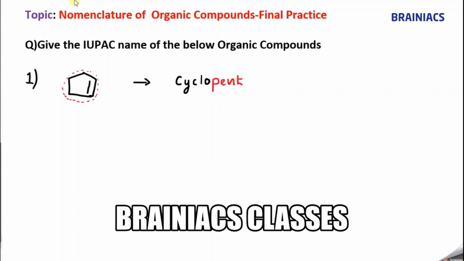Now all these are not linked by single bonds; some are linked by single bond and some are not. So in that case we do the numbering. While numbering we will give preference to the functional group first, but here no functional group is present. Then the next preference goes to multiple bonds. So here the lowest number will go to the multiple bond. 1, 2, 3, 4, 5. Correct? So can you tell me the name of this compound? Cyclopent, at the first position you have ene, correct? So I can write cyclopent-1-ene, or even we can say cyclopentene. Both are correct. Okay, so I hope you understood this question.